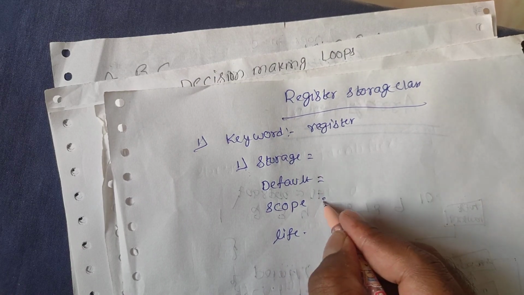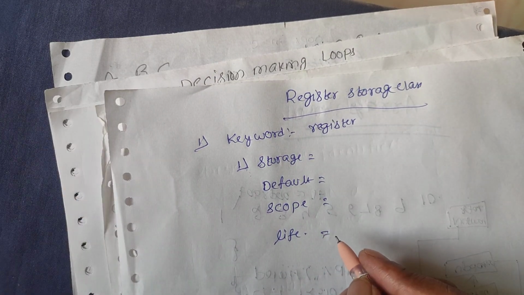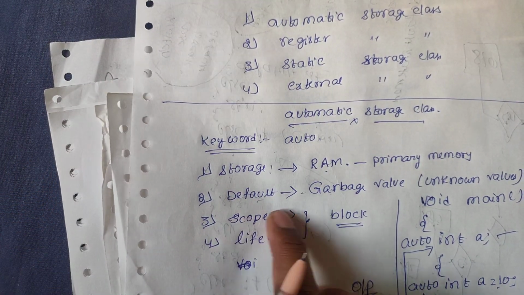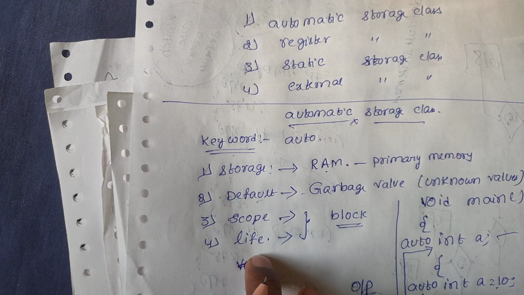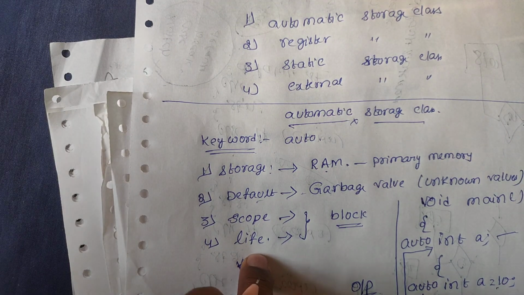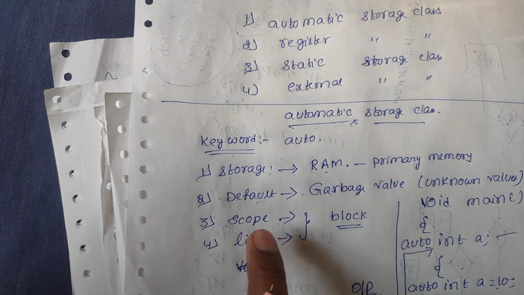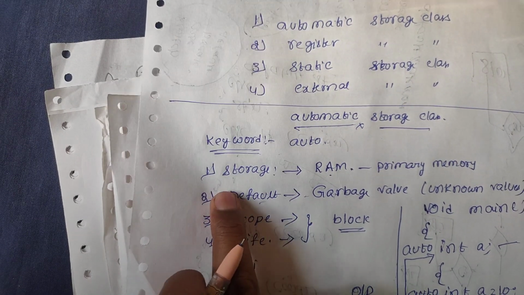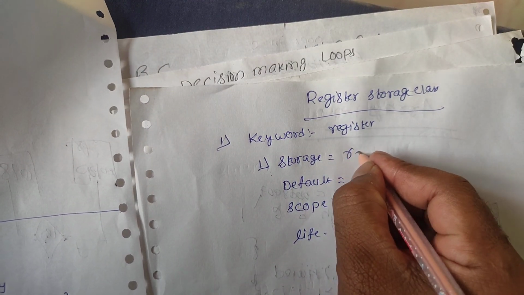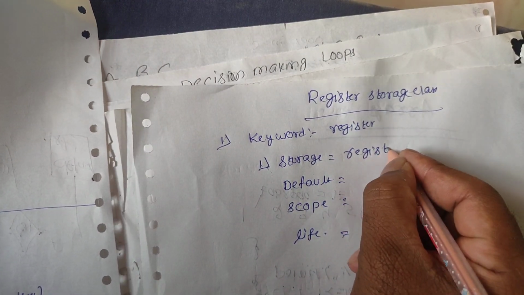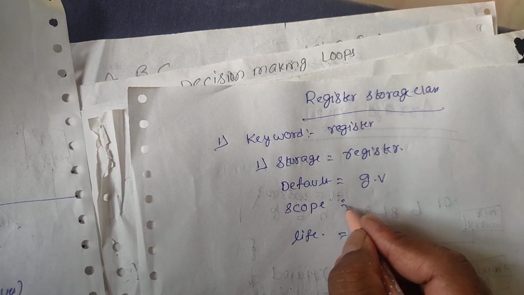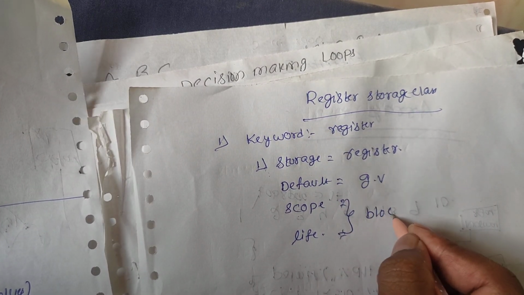In the previous automatic storage class, the storage, default value, scope and life are the same as in the register storage class. The only difference is the storage. Here storage means in our registers, whereas the default value is also a garbage value. This entire part is the block.